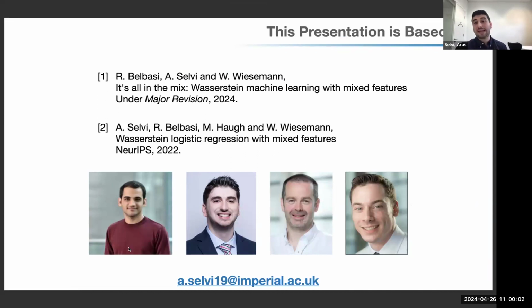So this work is actually based on 2 papers. One appeared in NeurIPS 2022 that was focusing on the logistic regression case. And recently we have a journal version of this work where we extended our findings to more loss functions with more general guarantees, which is right now under second round review.